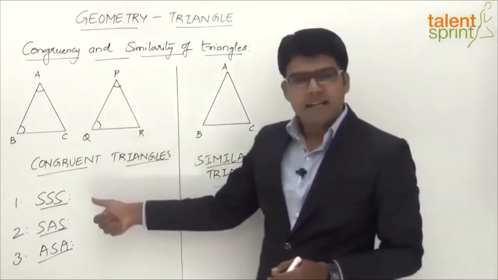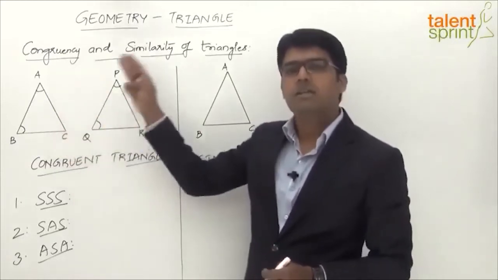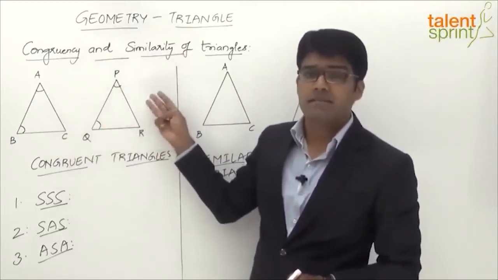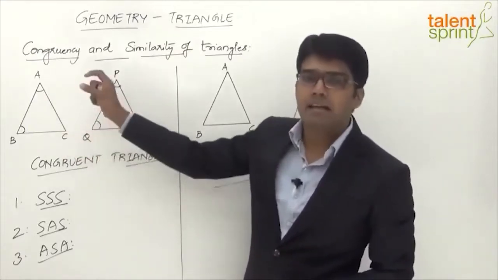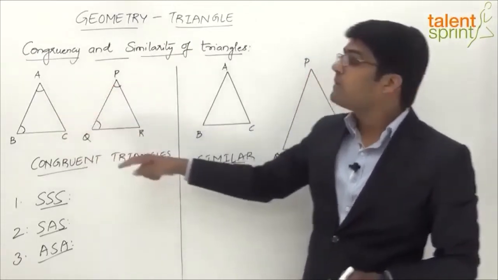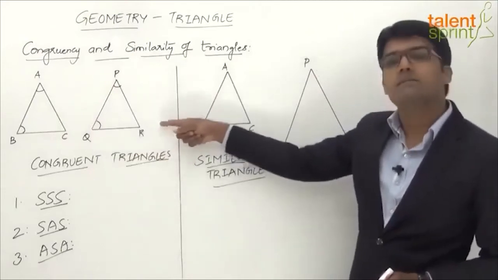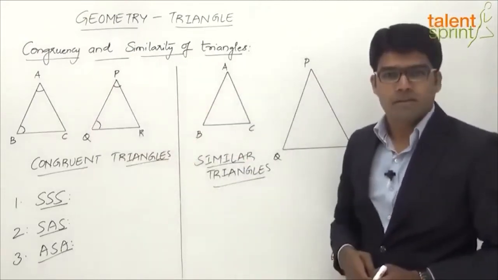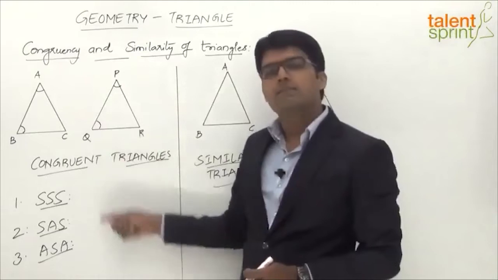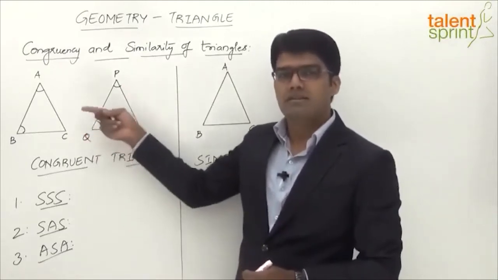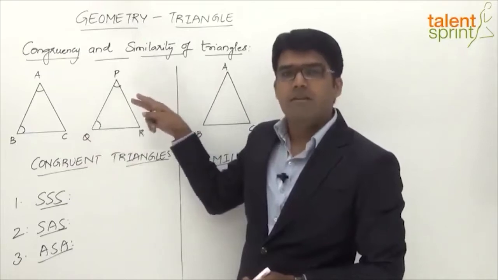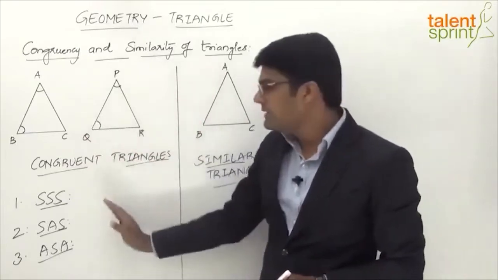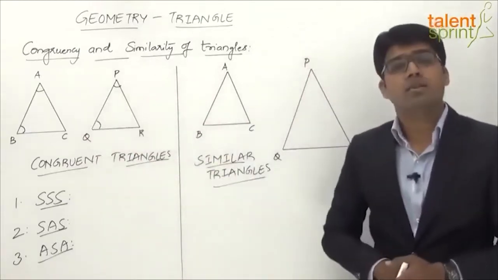So side, side, side, which means all the three sides of the first one are equal to the corresponding three sides of the second one. Side, angle, side, which means any two sides of the first one and the angle included by those two sides should be equal to the corresponding two sides of the second one and the angle included by those two sides. And angle side angle says any two angles of the first one and one of its sides should be equal to the two corresponding angles of the second one and the corresponding side. In all these three cases, we say that the two triangles are congruent.